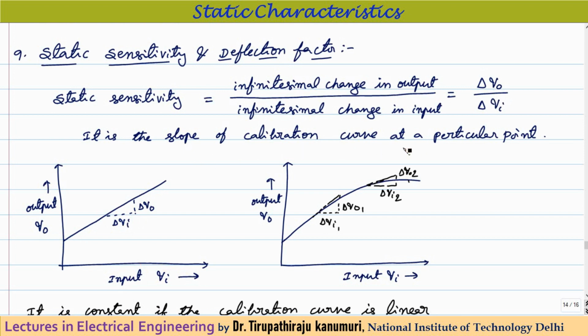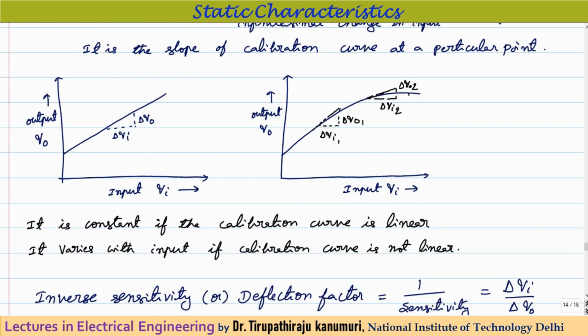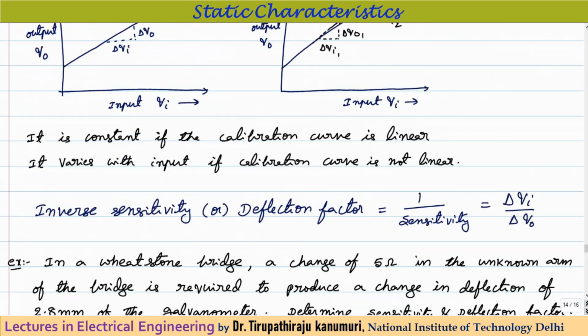So it is nothing but the slope of the calibration curve at a particular point where you want to find the sensitivity of the instrument. This curve always may not be linear. So let us take the case of a non-linear curve. In the case of a non-linear curve, the slope at every point goes on changing. You can see the slope at this point is different. Delta Qo1 divided by delta Qi1 is different from delta Qo2 divided by delta Qi2. That means the slope goes on changing for the case of a non-linear curve. So automatically the value of the sensitivity is also different at different points.